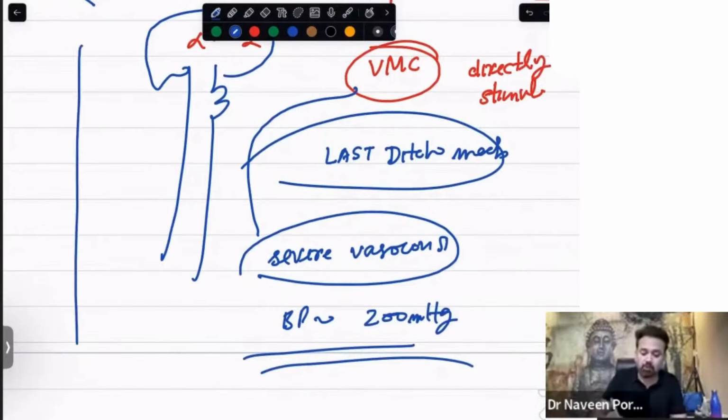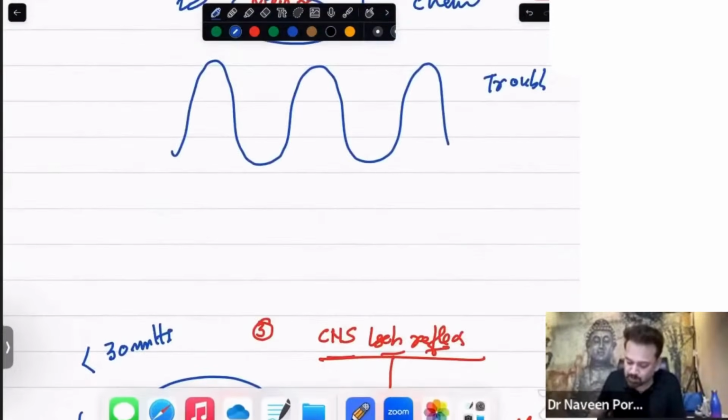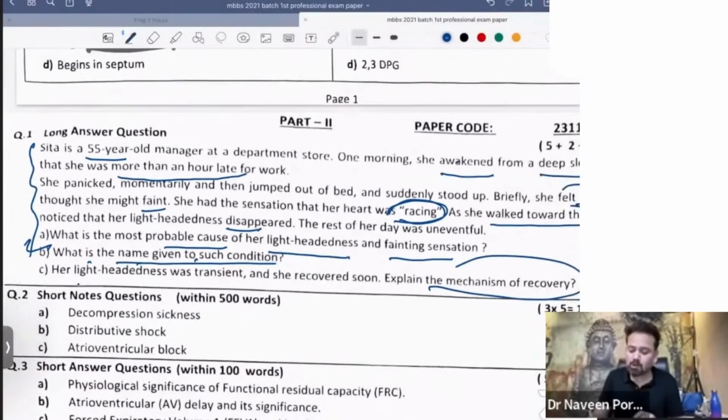These stages are called the reversible stage of shock, the compensatory stage of shock, because till now you can save the patient. After that, we are not able to save the patient. So this you have to write in this question. What is the most probable cause of her lightheadedness and fainting sensation? It means that your baroreceptors are not working properly.